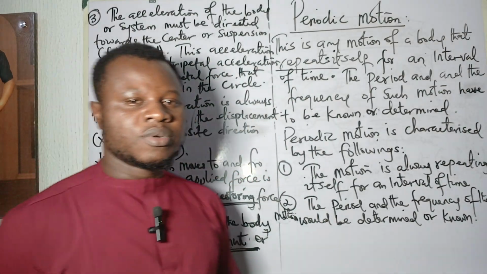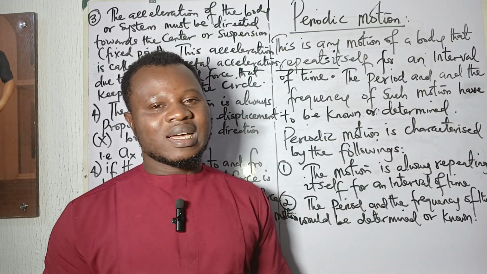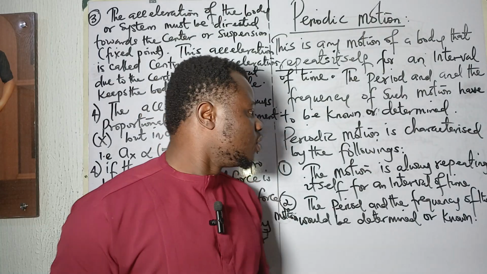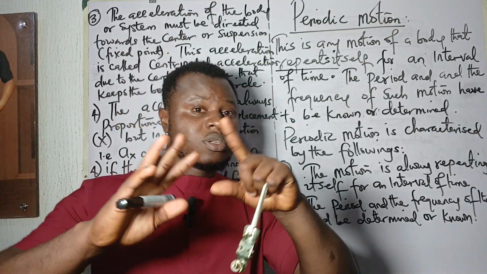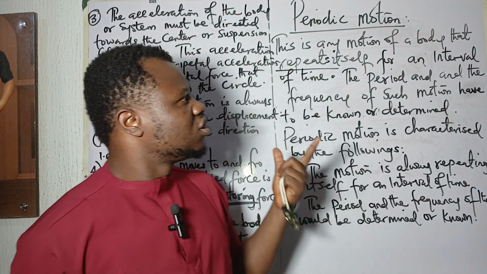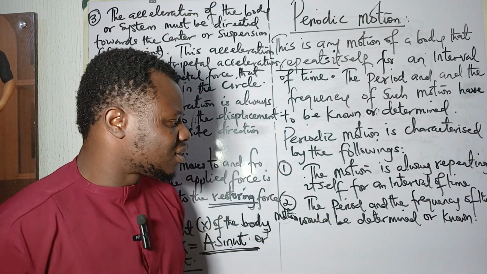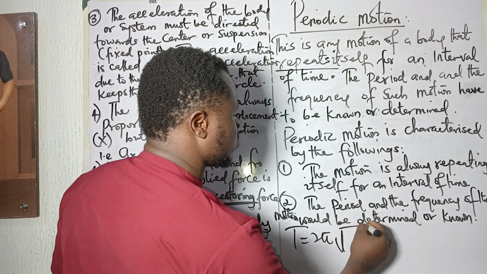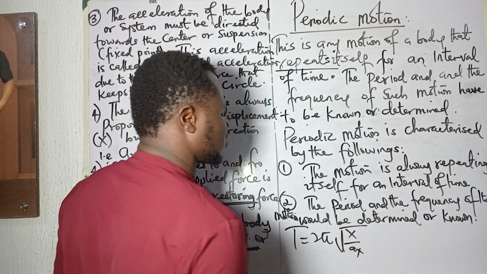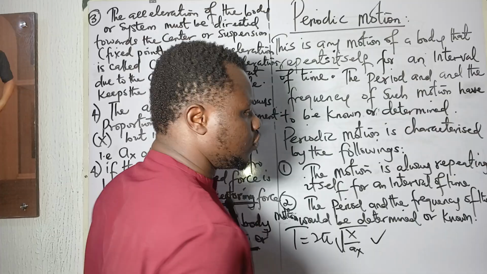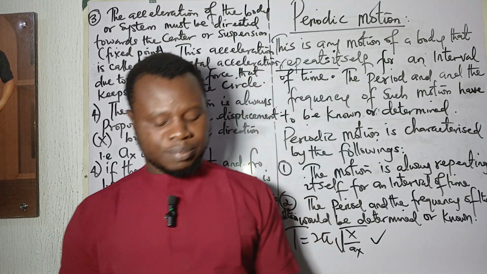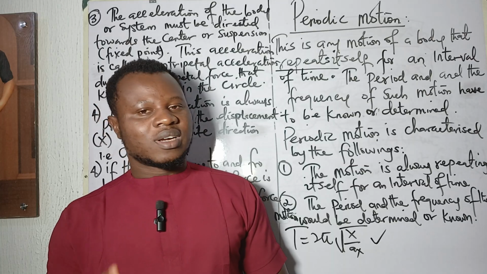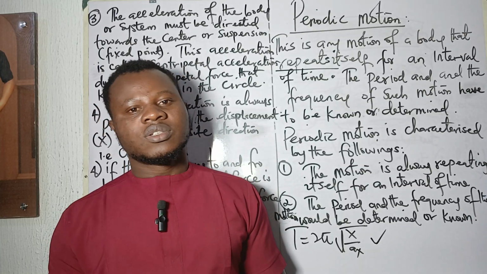In the next video, I'm going to teach you how we can analyze these particular things I said by determining the period. We are going to know how the period is characterized. For example, I can say that the period is equal to 2π square root of x over a_x. We are going to prove this, to show you what the period of a body undergoing periodic motion looks like.